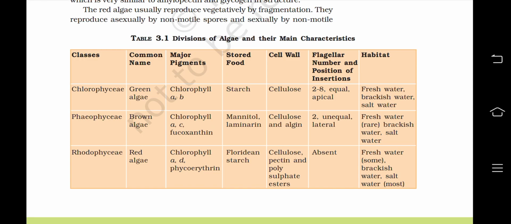If we talk about the class Rhodophyceae, the common name is red algae. Major pigment is chlorophyll a and d along with phycoerythrin. Food is stored in the form of floridean starch. Cell wall is made of cellulose, pectin and polysulfate esters. Flagella are absent in this class. Habitat is freshwater some, brackish water and salt water most.